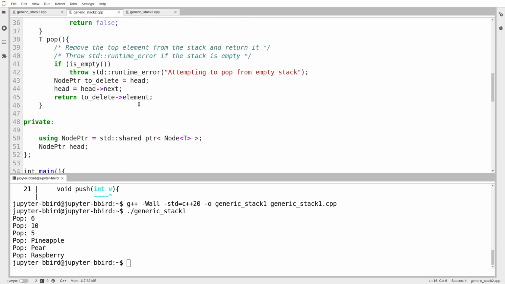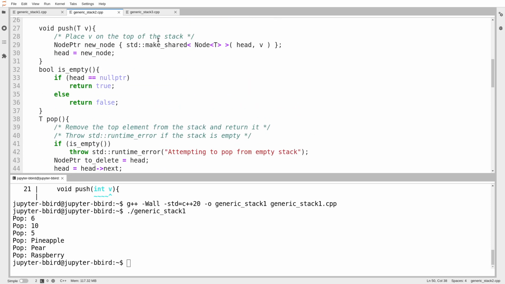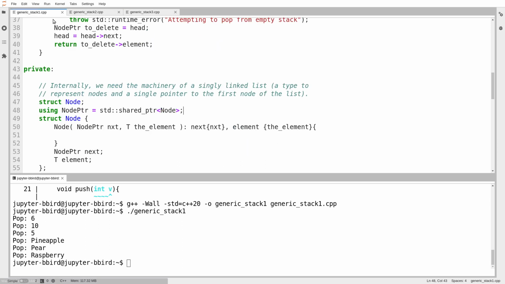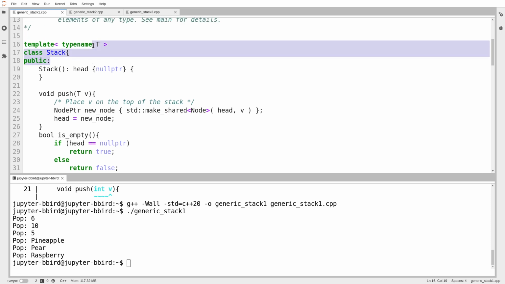Similarly, down in my stack type, when I define node pointer for inside of the stack, I have to have it be a pointer to node of t, because t is the template parameter for the stack. And because node has its very own template directive, if I'm using a node inside of the stack, I have to explain what I want the template parameter for node to be. I want to pass through my parameter t. Everything else works sort of as expected. Although when I use make shared, I again am making a node of t, not just a node. Contrast that to my other stack class where I just say type node because it's understood that the node uses element type t because it's subject to the same template directive as the rest of the stack class.